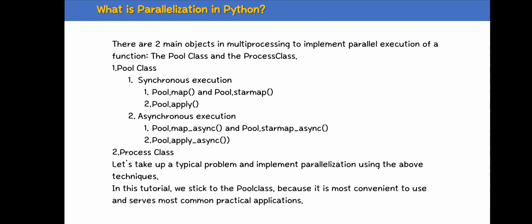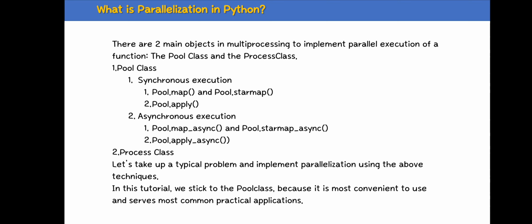There are two main objects in multiprocessing to implement parallel execution of a function: the Pool class and the Process class. Actually, for the Pool class, synchronous execution uses Pool.map and Pool.starmap, these are two functions, and Pool.apply. And asynchronous execution uses Pool.map_async and Pool.starmap_async. The next one is Pool.apply_async.